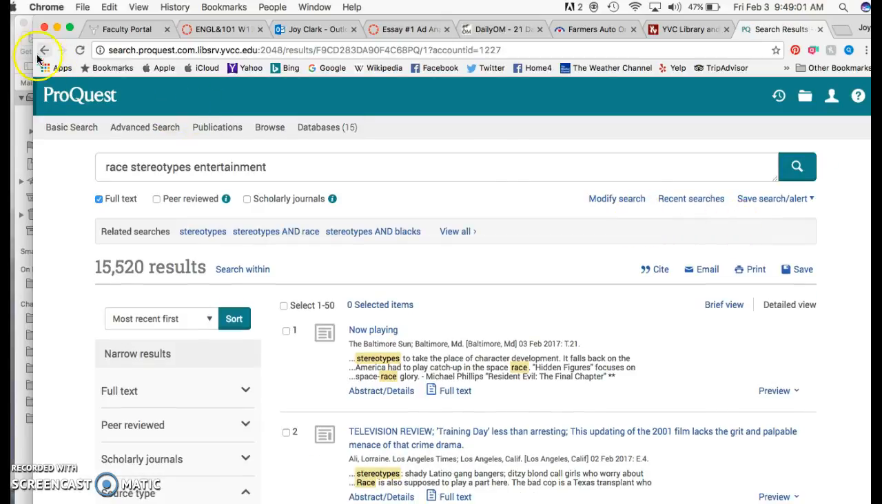Oops, I should have showed you something. Notice that I selected full text. This means that I'm going to get more than just a summary of the article. I'm going to actually get the article. In the interest of time, you probably want to for sure at least start by selecting full text. All right.